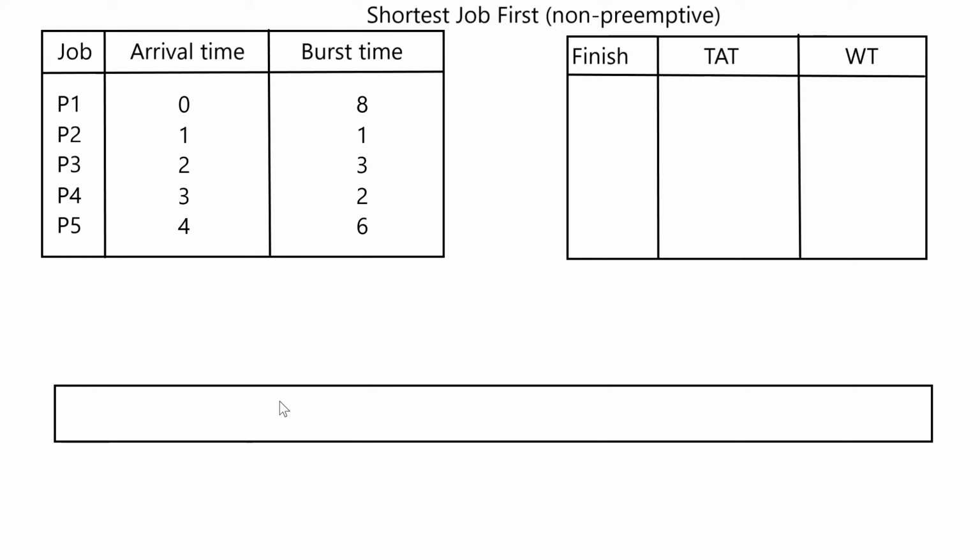So guys, let's start with our example for shortest job first. It is a non-preemptive algorithm and it has a corresponding preemptive type as well, which is called shortest remaining time first. So we'll be doing the non-preemptive type first.